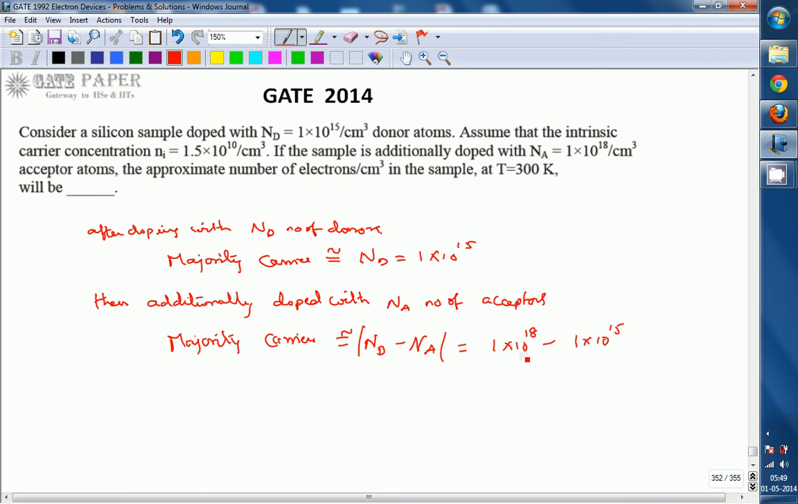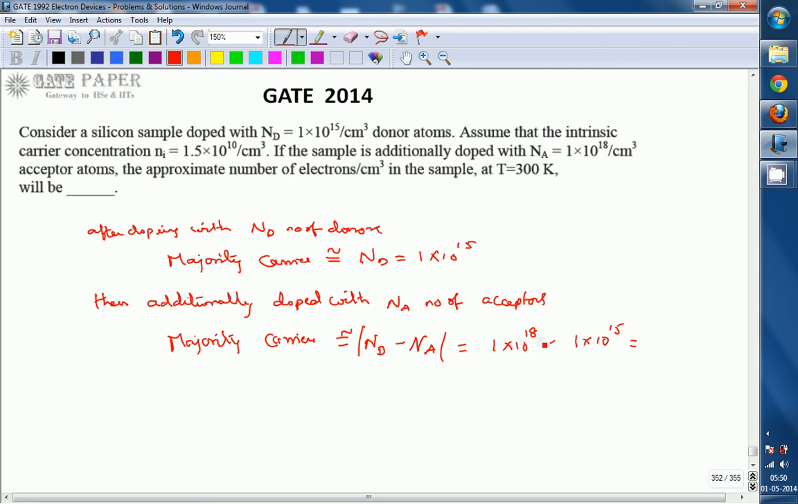Because donors are producing free electrons and acceptors are producing holes, whenever both are available, electron and hole can recombine, so the effect of that is going to be ignored. Effectively, whatever the lesser number of charge carriers, they are going to recombine. So here we assume that 1 into 10 power 15 free electrons, because of donors, will be recombining with the holes. So the rest of the holes available are majority carriers, which you can calculate as 1 into 10 power 18 minus 1 into 10 power 15, the effective majority carriers available.